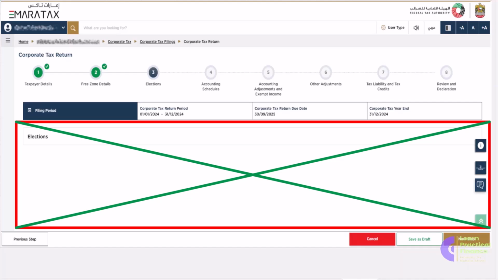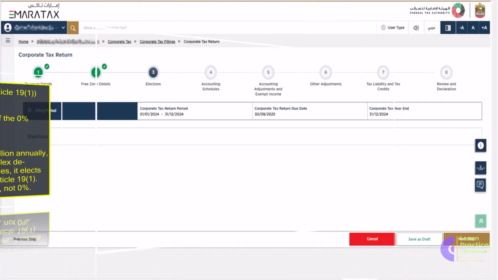The elections section allows a taxable person, including a free zone entity, to make or confirm specific elections under the UAE corporate tax law, covering how certain rules apply, how income is treated, or how the entity is taxed. Although not every business needs to complete this section, it is important to understand what each available election means and when to use it. Here is a clear explanation of the typical elections found in this section and their practical